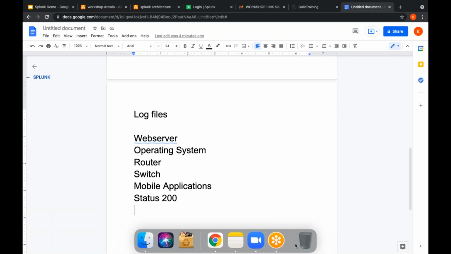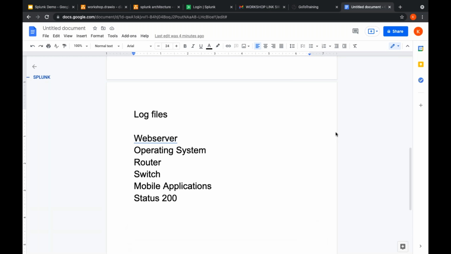So here Splunk is sensing the logs available in the web server, is it? It is not only a web server, it can be any kind of device where there is software in it, even a single chip, a router, or a sensor. Whatever it may be, it will be analyzing log files, and not only log files but system generated files. Even CSV files it can read, and HTML files too. Whatever the file may be, Splunk has the capacity to read and index it. We'll be discussing all those things later. This is just an introduction.